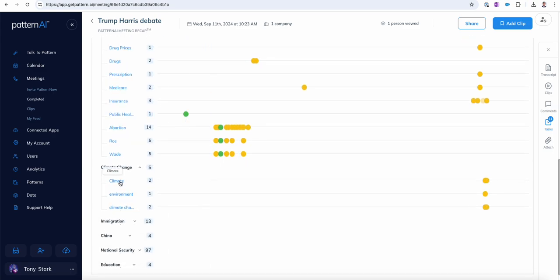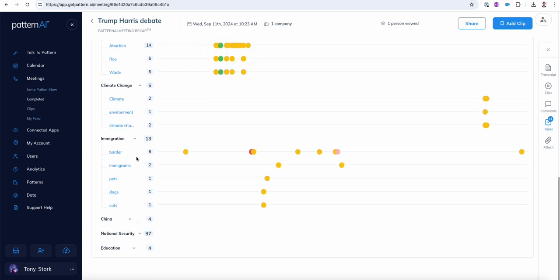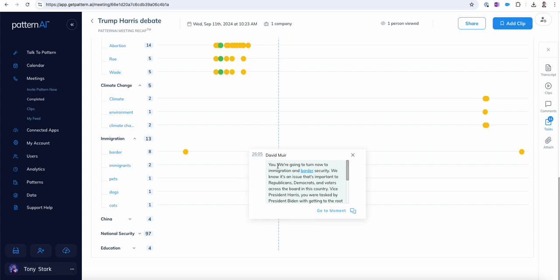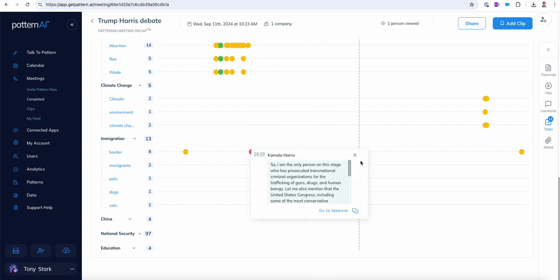Climate change, at least we only had a few terms here, climate, environment, climate change, and so on, came up 5 times. Not a huge issue. Immigration came up a lot, and the border came up a lot. Let's see this negative moment here: immigration, border security. So it's important to Republicans, Democrats, and voters. We can see that here.